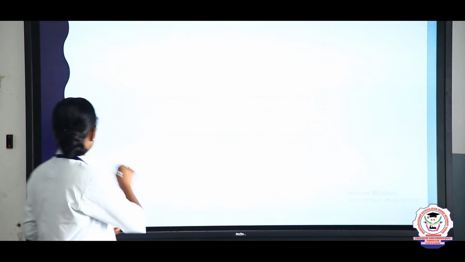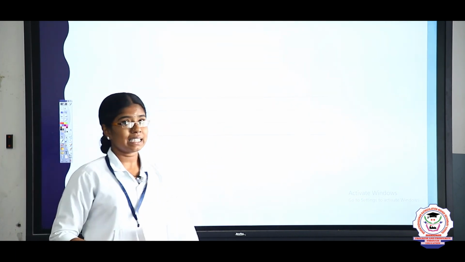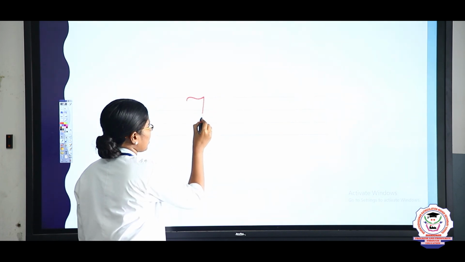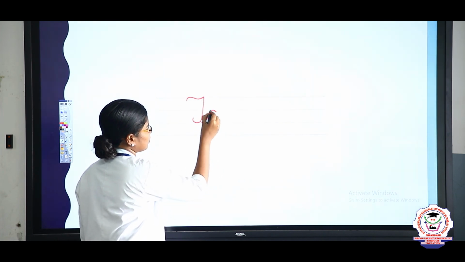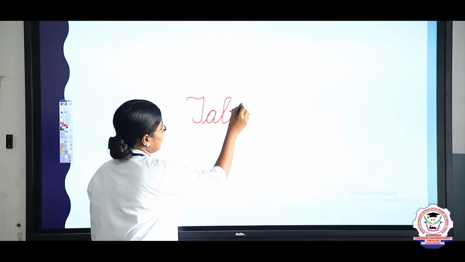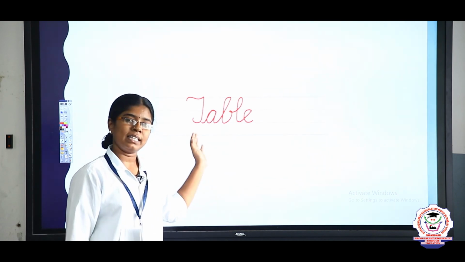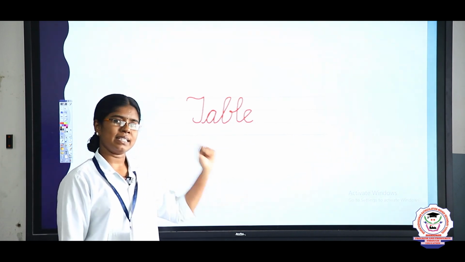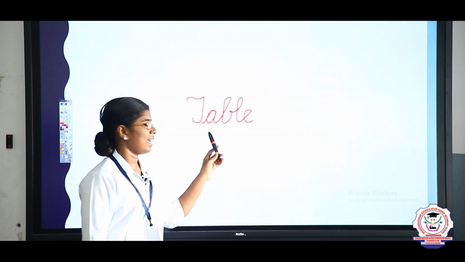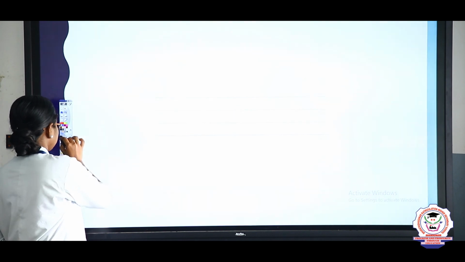Now, we are going to write the spelling of the word table in cursive letters. See here. T, A, B, L, E. Table. T-A-B-L-E. Table. What is the spelling of the word table? Yes. T-A-B-L-E. Table. Good, children.